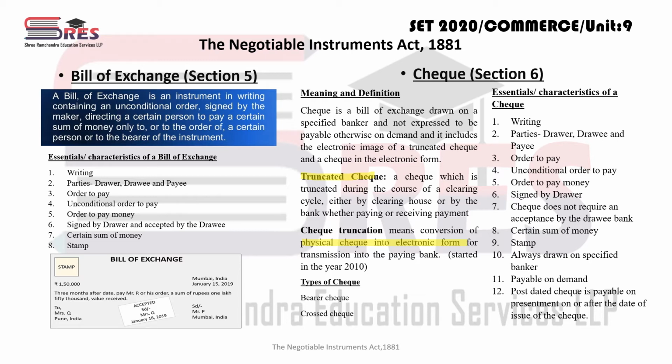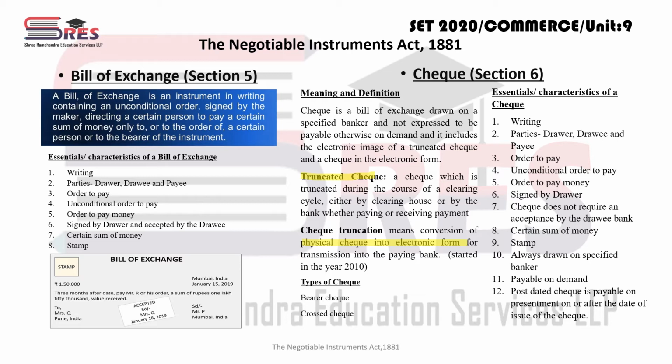Earlier, whenever a check was deposited to a bank, the bank would process it, and after making the entire entry, the check was sent to the head office of the RBI, where the whole process happened, and after processing it was cleared, which takes 3 days minimum. But now, due to the huge amount of transactions and to have a proper record of all check transactions, this check truncation system was started in the year 2010, where each physical check is converted into electronic form so that transmission gets very easy, right? So that is called check truncation.